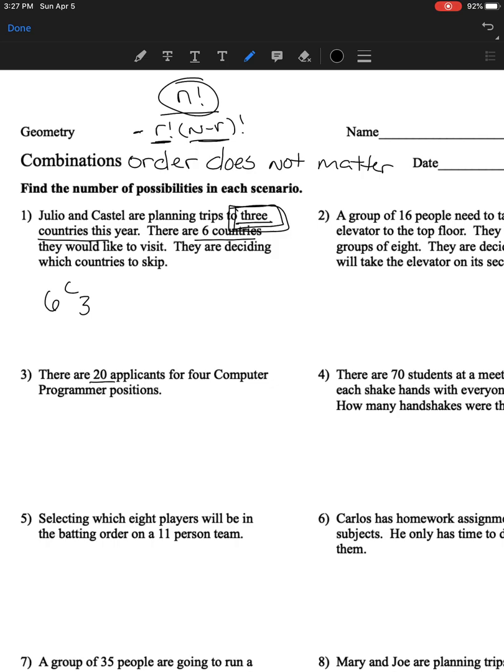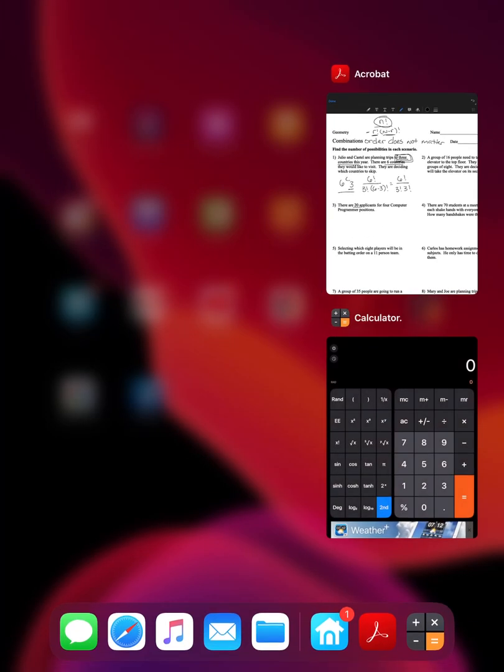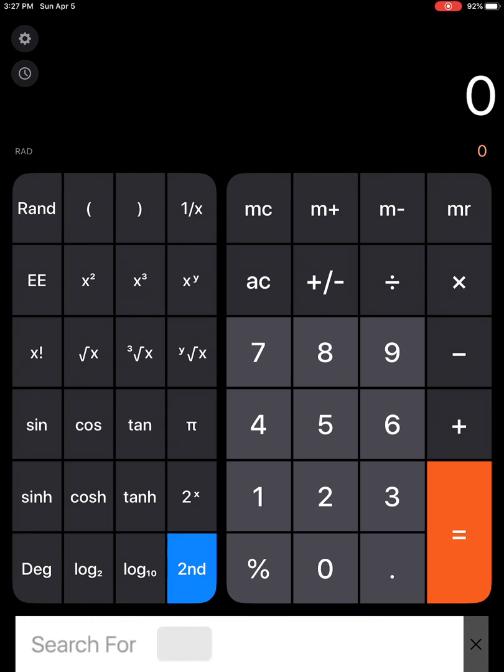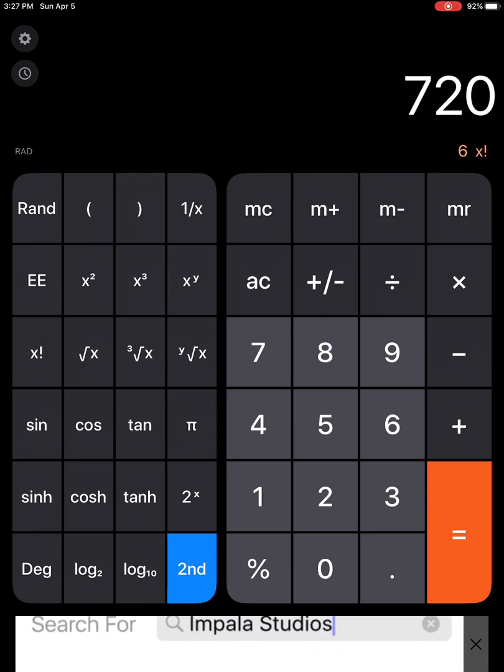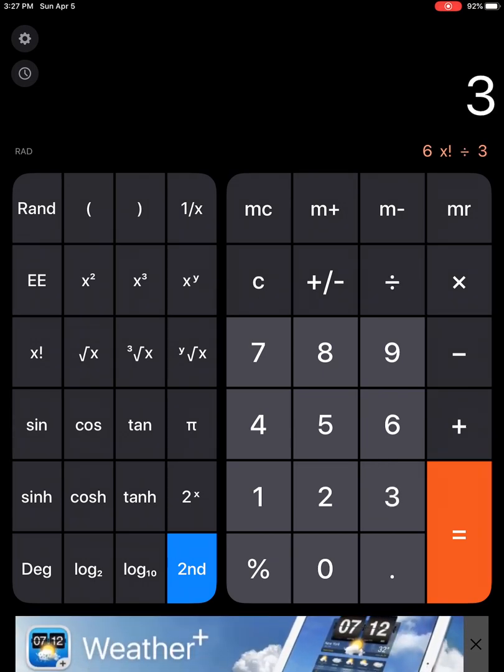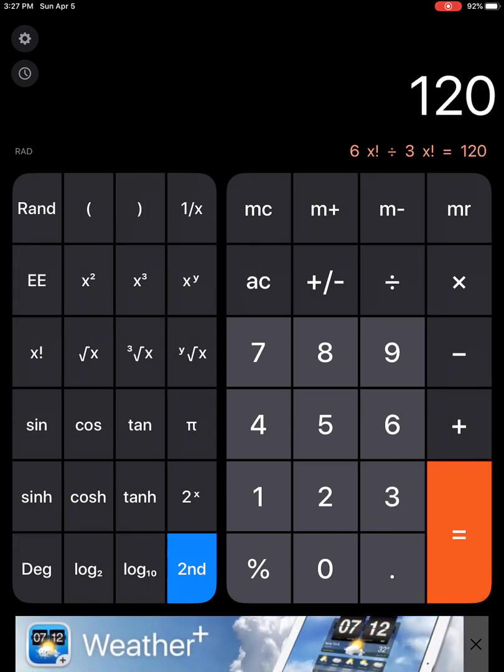My formula tells me it's my big number on top, so 6 factorial divided by my little number, and then my big minus my little. So 6 minus 3. I want 6 factorial over 3 factorial, 3 factorial. If you're using a school calculator, since I have more than one number on the bottom, I have to use parentheses. Or if you're using just whatever calculator you have, I'm just going to do 6 factorial divided by 3 factorial, and that's going to give me 120.